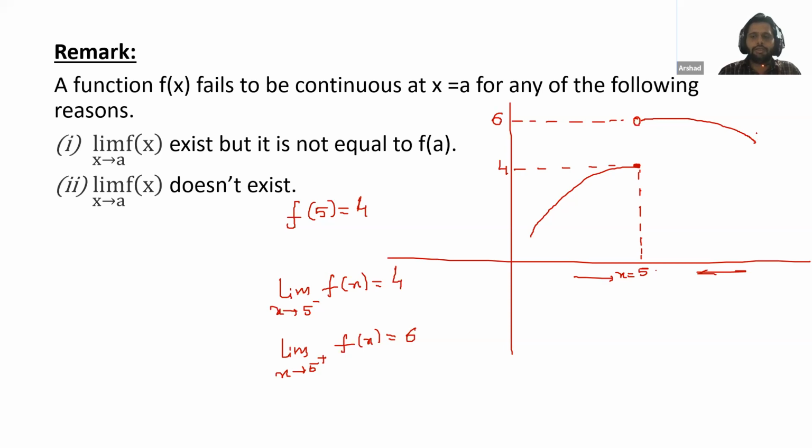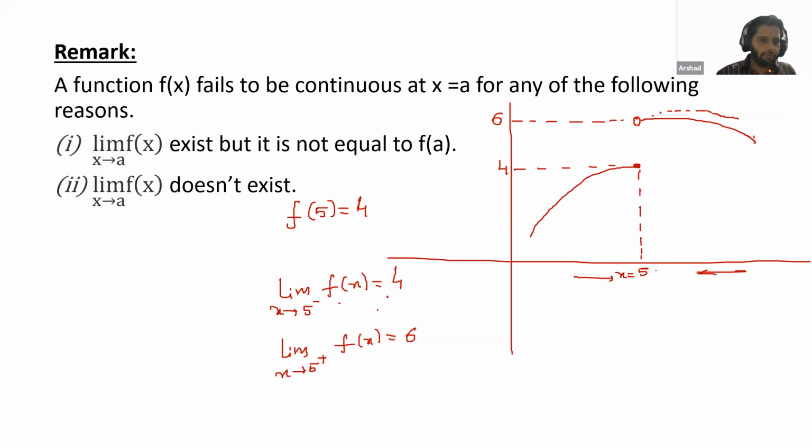Just put your one step here and try to move towards this 5, and in this way check where your function is approaching. It is approaching 6. So here we can see the limits LHL and RHL are not equal. It is 4, it is 6. That's why the limit does not exist. In the second case, limit does not exist.